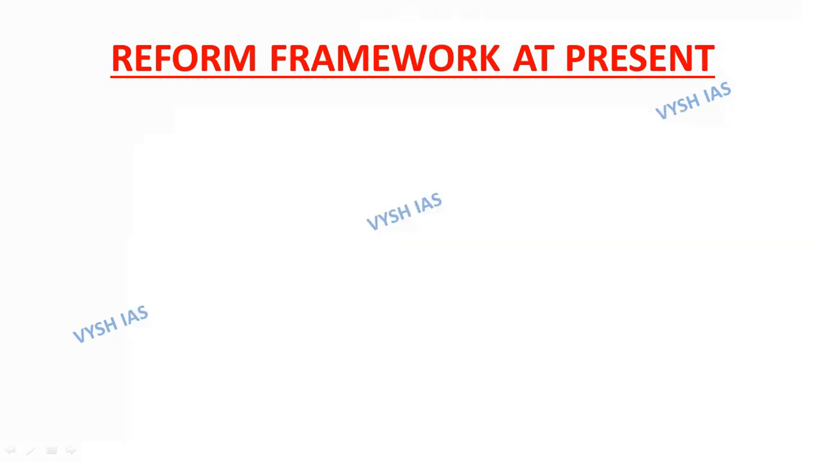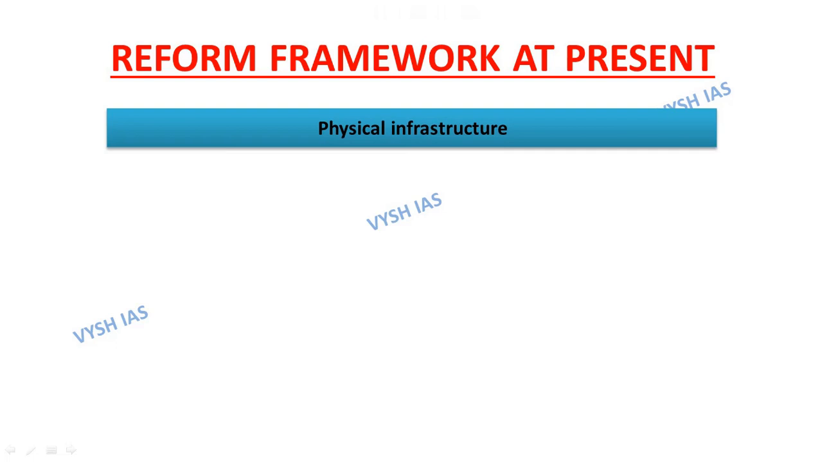Now move on to points. First one is regarding physical infrastructure. We are continuing with the same topic, that is reform framework at present. The programs for road connectivity like Bharatmala, port infrastructure like Sagarmala, electrification, railway upgradation and operationalizing new airports and air routes through the Udan scheme have significantly improved the physical infrastructure in the last few years.